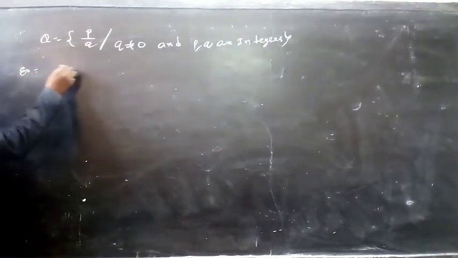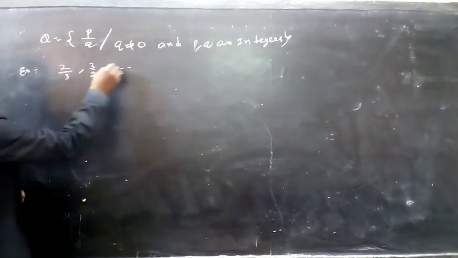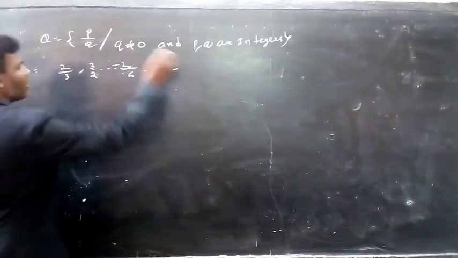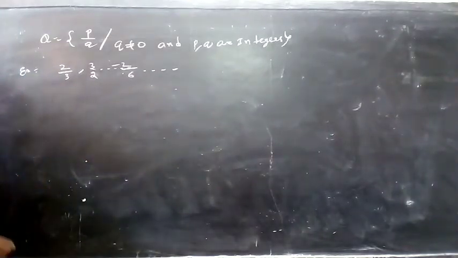Examples: 2 by 3, 3 by 1, 3 by 2, minus 2 by 6, and so on. So these are some important examples of rational numbers.